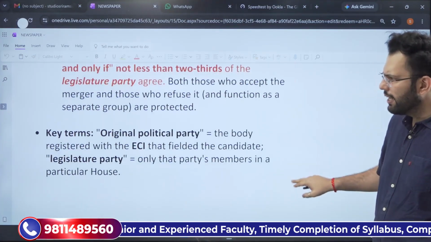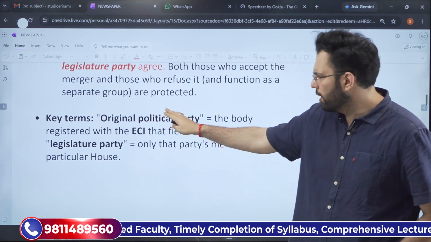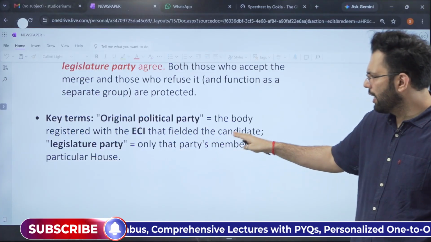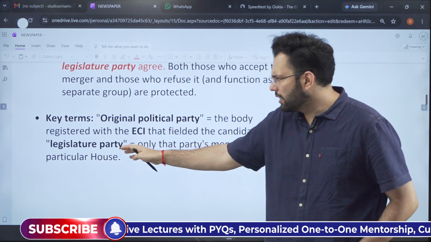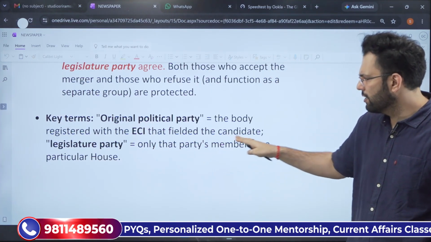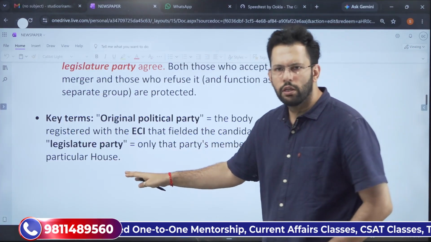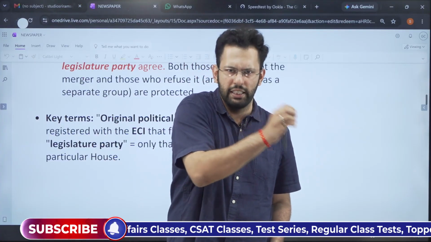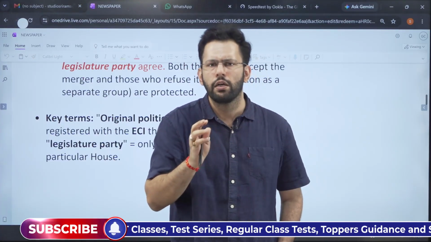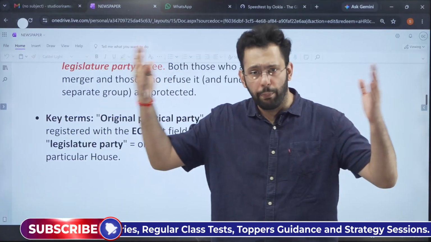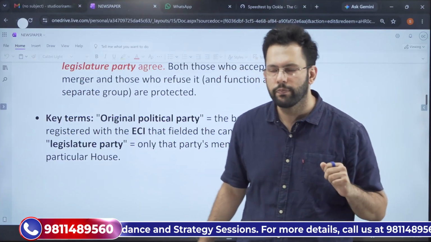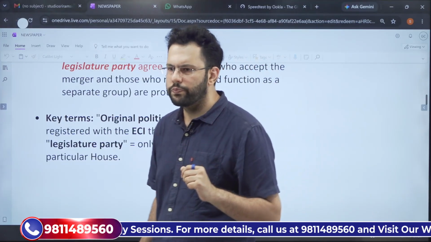Now what are the key terms here? Original party, I have told you earlier, is the body that is registered with the Election Commission of India that fielded the candidate, and legislature party is only that party's members in a particular house. So legislature party is basically the members who are members of legislative assembly or members of parliament, and original party is very broad. It includes the original party that has been registered with the ECI. So this is the question here.